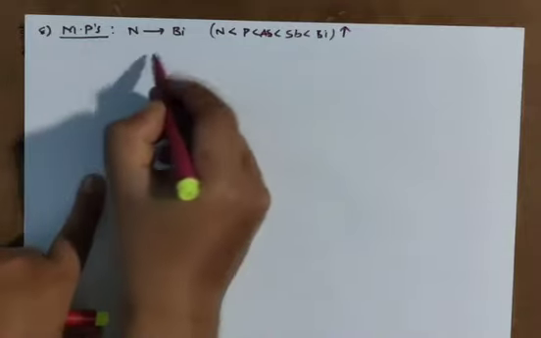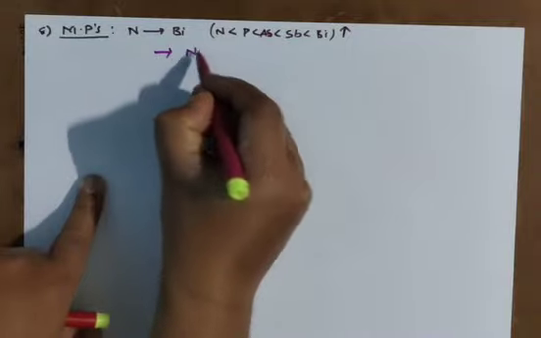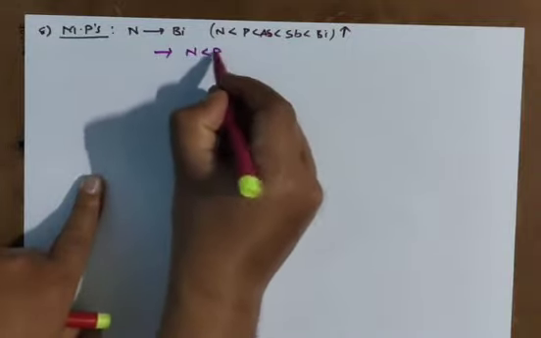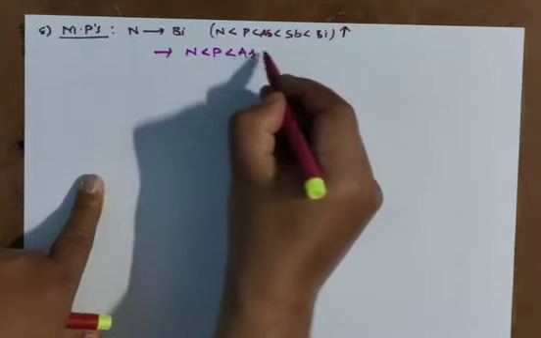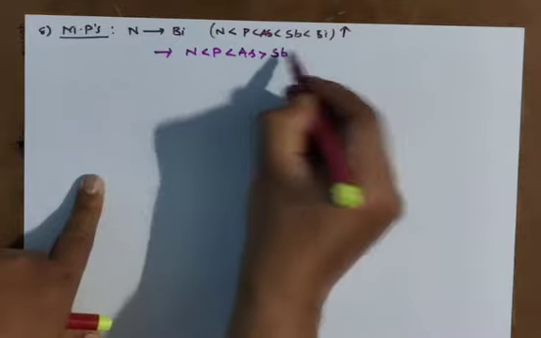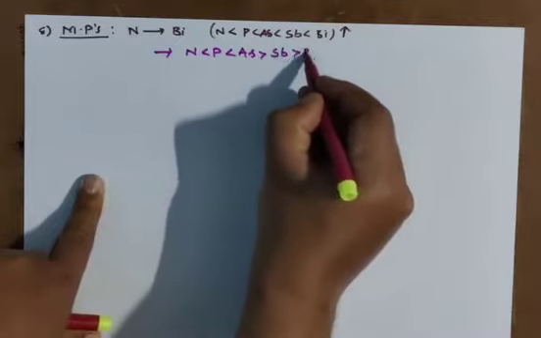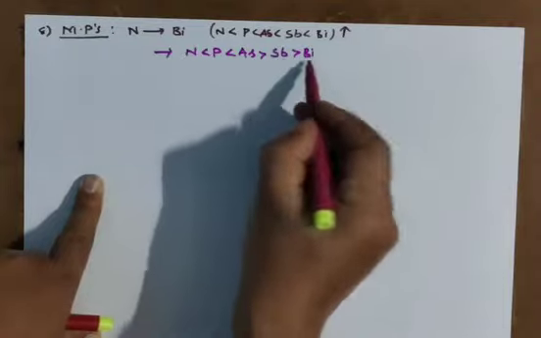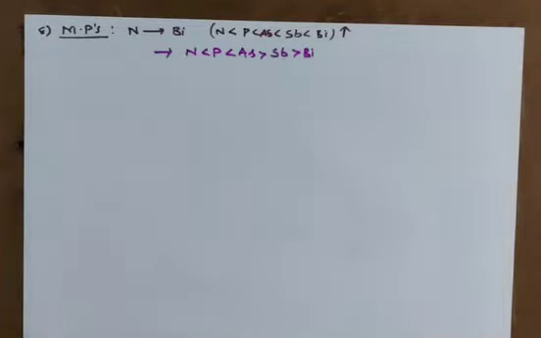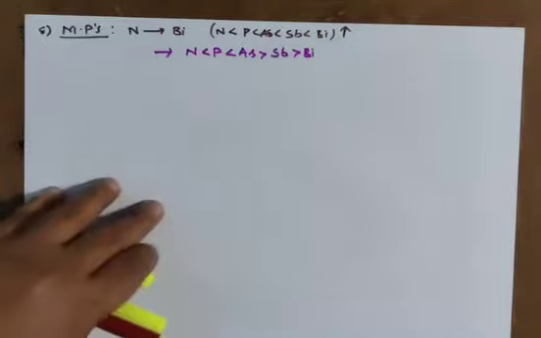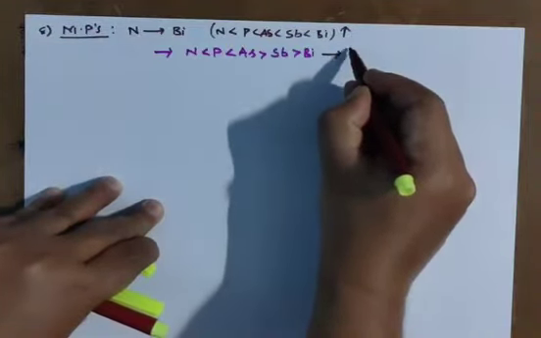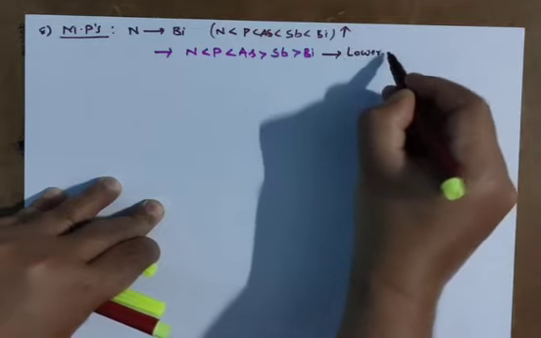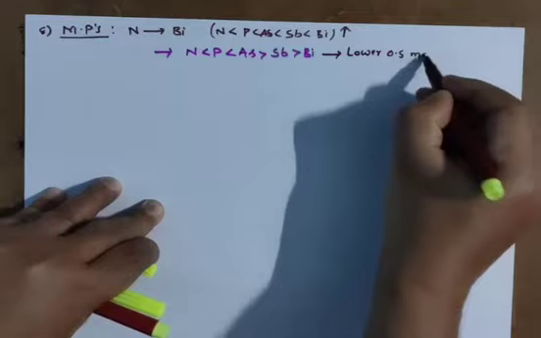So here I am showing that nitrogen to phosphorus increases. Next, arsenic also increases. Next, antimony decreases. Bismuth also decreases. So from antimony to bismuth, a little bit of change is there. What is the reason? When you go down, the lower oxidation state is more stable.